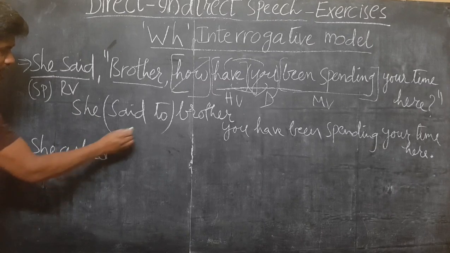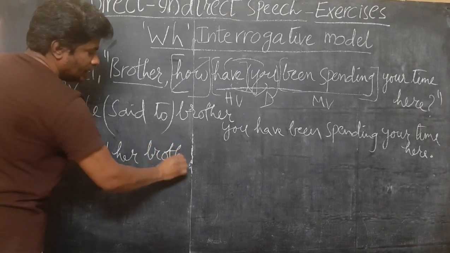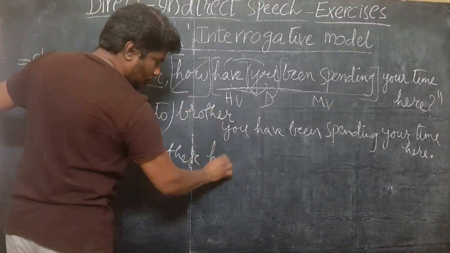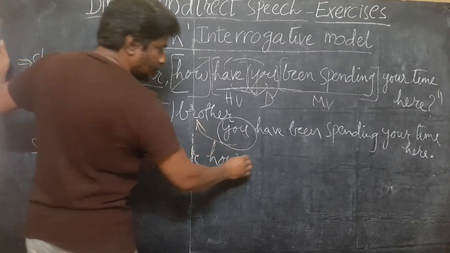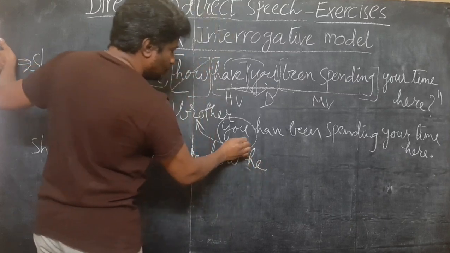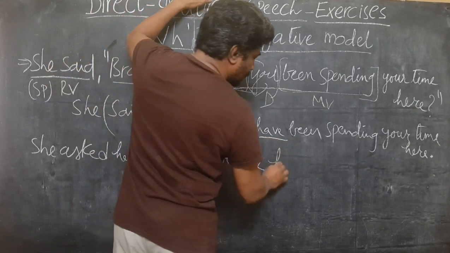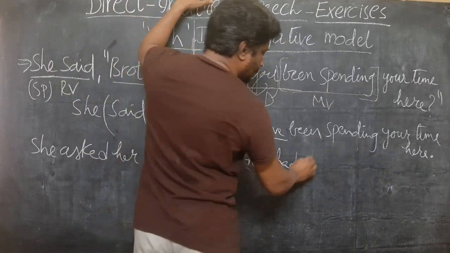She asked her brother, or you can write brother, no problem. She asked her brother. Same WH word as conjunction. How? You here gives reference to her brother. So you changes to he, because you here means her brother. Have changes to had. No change in been, no change in spending.